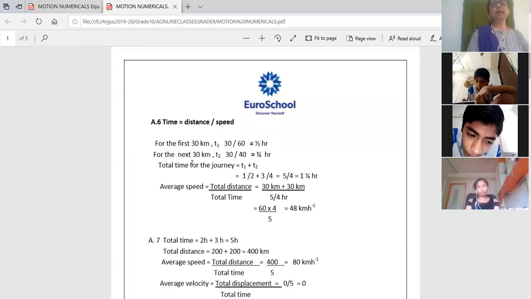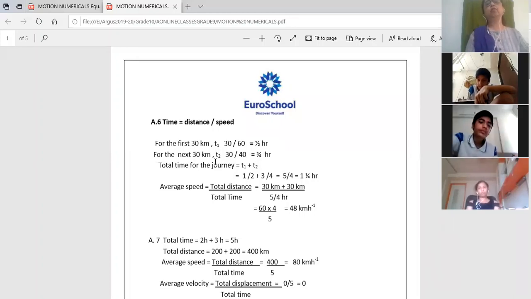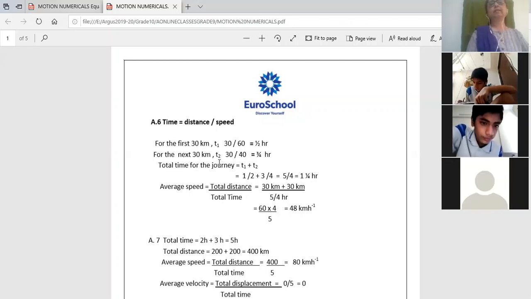He is traveling 30 kilometers, next 30 kilometers with a speed of 40 kilometers per hour. So I take the next time interval. So for the next 30 kilometers, what was the time that he took? So the distance traveled 30. Please mute your mics, everyone. Yashraj, is your mic muted? Ma'am, I left this screen because this app was not responding, so I missed that you had taught now. So I'm repeating again, don't worry. Okay, ma'am. Thank you, ma'am.